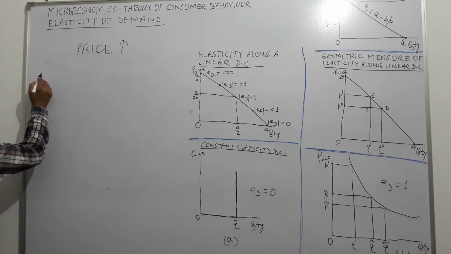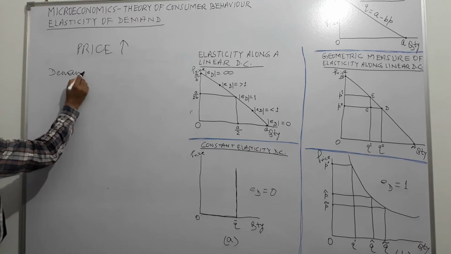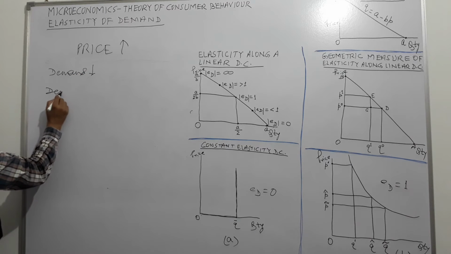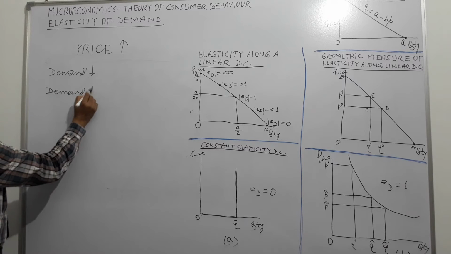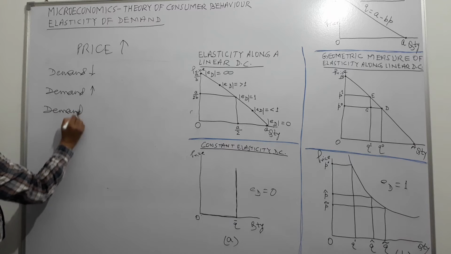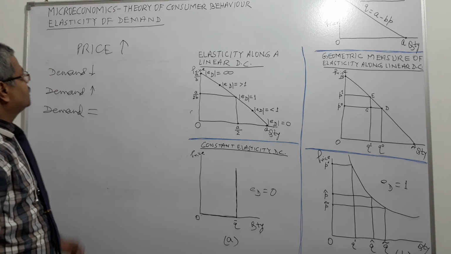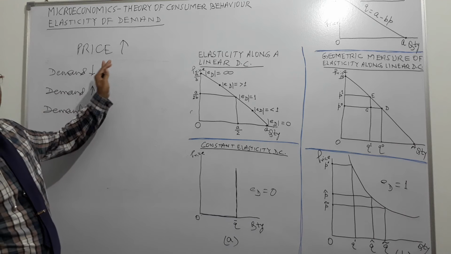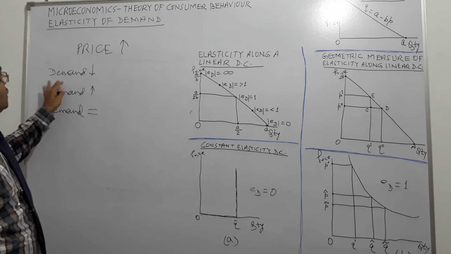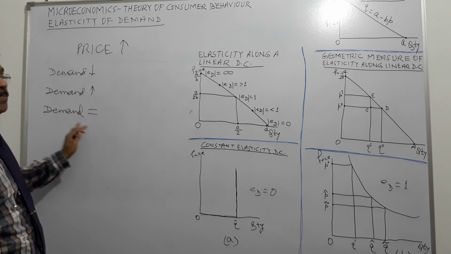First, when the price goes up, demand comes down, demand goes up, demand remains the same. How does it happen? If the price goes up, there could be three situations: demand goes down, demand goes up, demand remains the same.